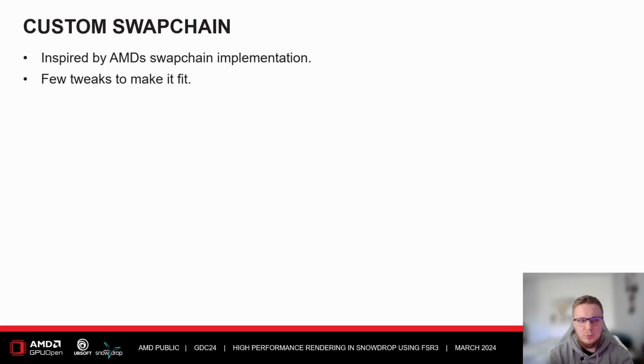Okay, so the custom swap chain implementation then. Our implementation is heavily inspired by AMD's swap chain implementation, but we needed to add a few tweaks here and there to make it fit our own pipeline. The most notorious issue that we had was fences. This was mostly due to our fence validation not being prepared for new command queues and indirect dependencies.